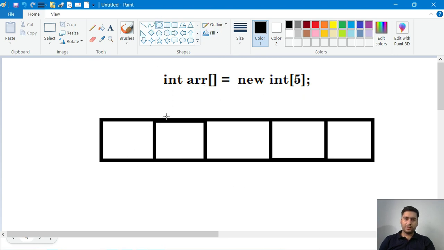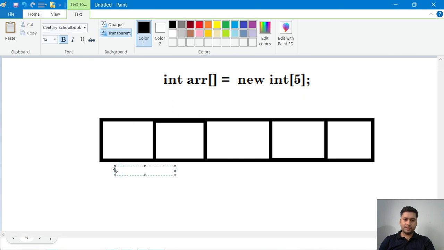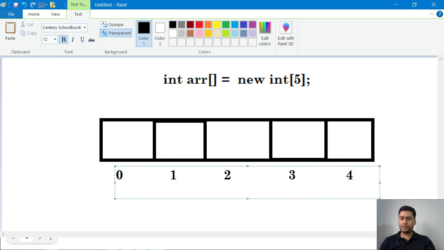I will not write anything as of now, just do the indexing. If I do the indexing of this object, 0 will come here, it will start with 0, 1 will come here, this is 2, this is 3, this is 4, right?